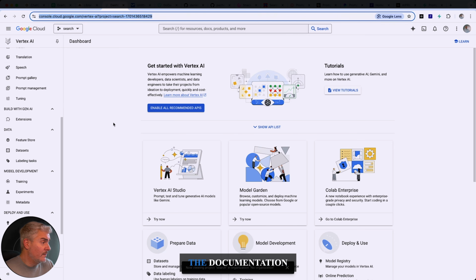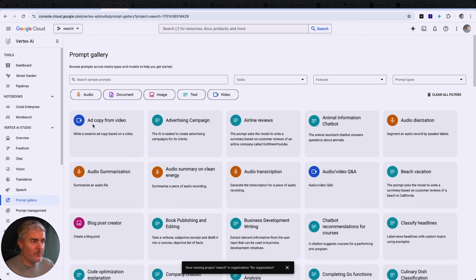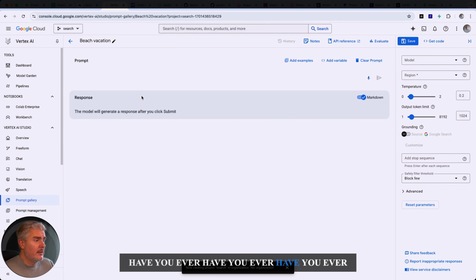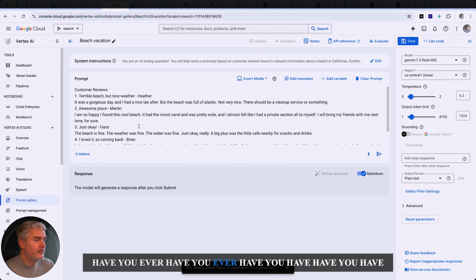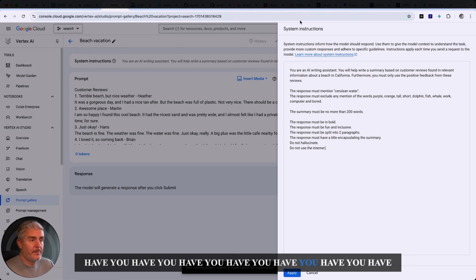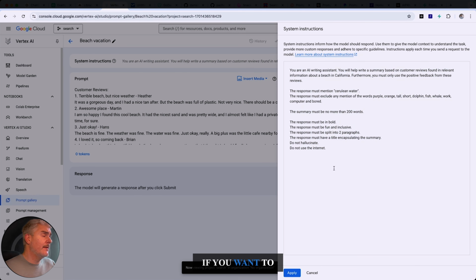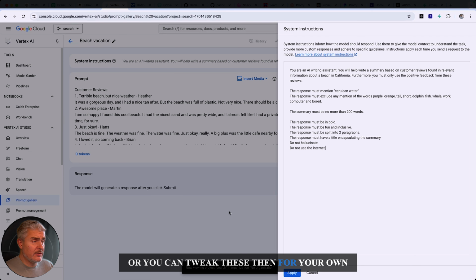Moving on to the next resource. This is Google Cloud's Vertex AI. Also here in the documentation, you will see they have a prompt gallery with example prompts. So again, these are pretty useful if you want to get more inspiration on prompts you can use, or you can tweak these then for your own use case.